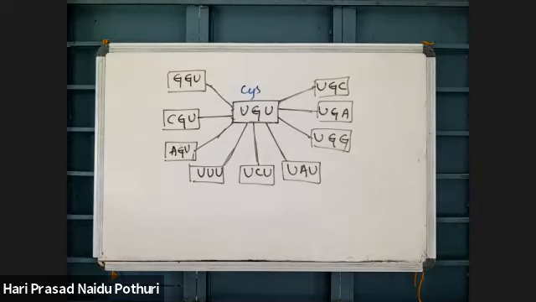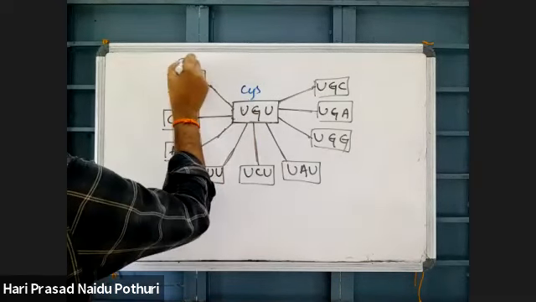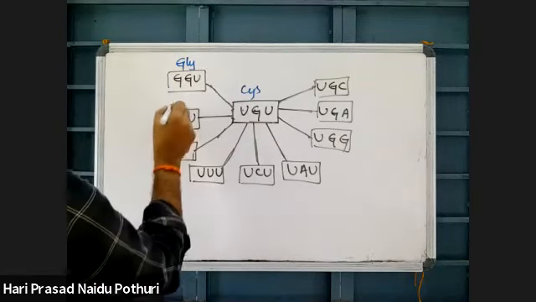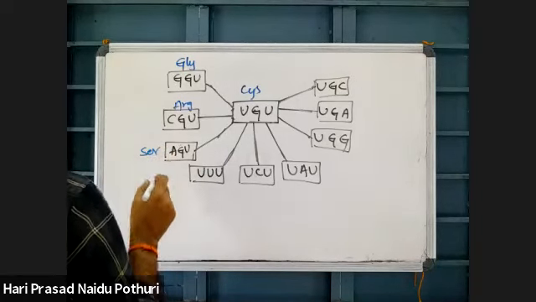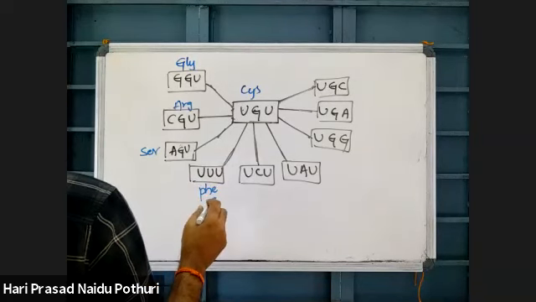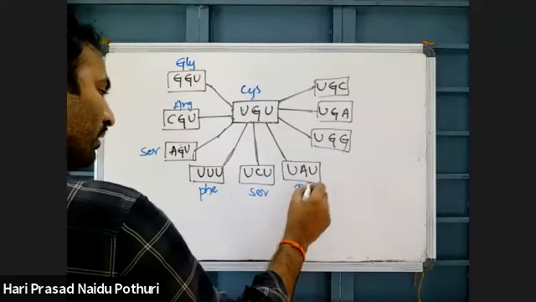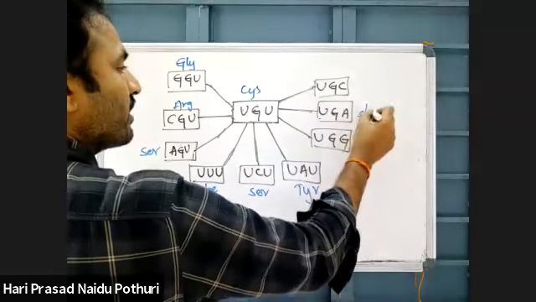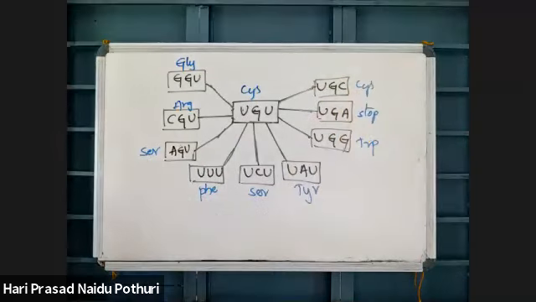See here, UGU is coding for cysteine. But when U is replaced with G, glycine comes. CGU formed means arginine will come, and AGU means serine will form. UUU will be phenylalanine. UCU will be serine. UAU will be tyrosine. UGG is tryptophan. UGA is a stop codon and UGC is cysteine.